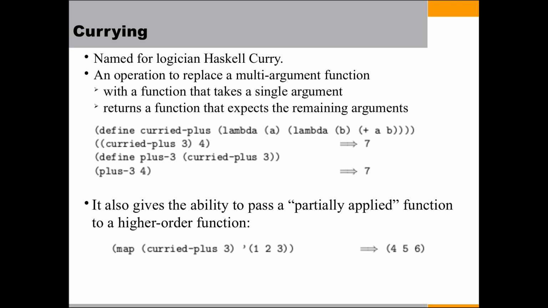The currying operation also gives us the ability to pass a partially applied function to a higher order function. A partial application is a function which has been applied to some but not all of its arguments. In other words, it's a function which has some arguments fixed inside the closure scope, and a function with some of its parameters fixed is said to be partially applied. That is just like our default function. Not like default, but some part of the function is fixed.